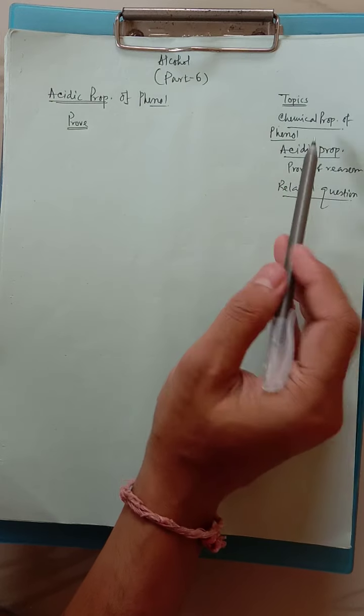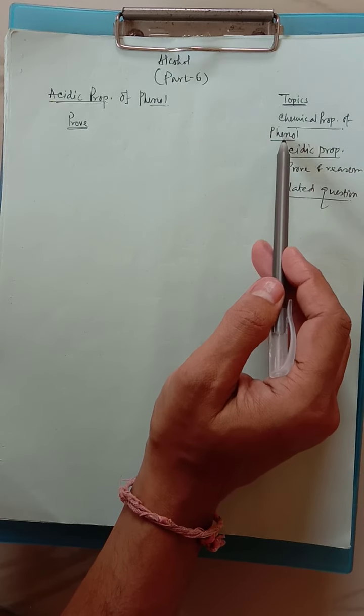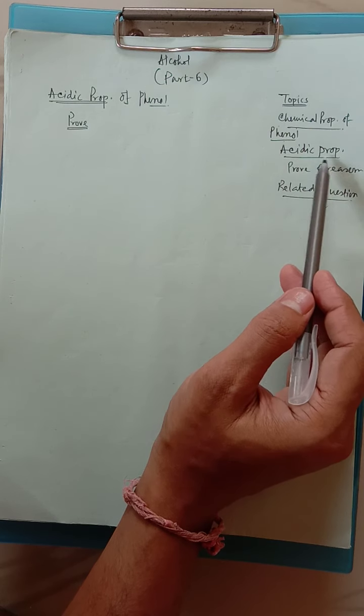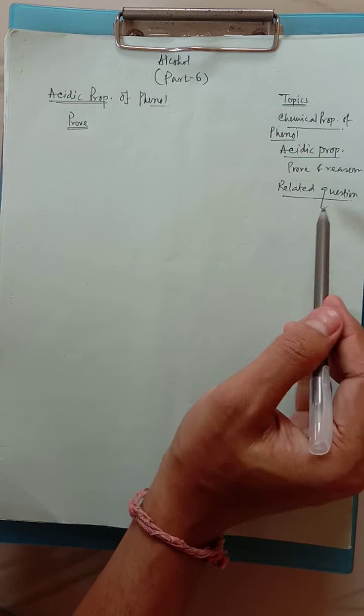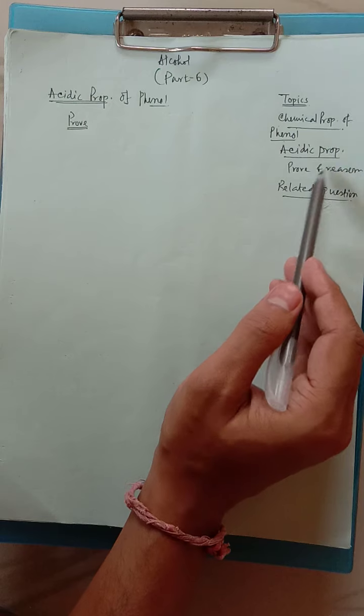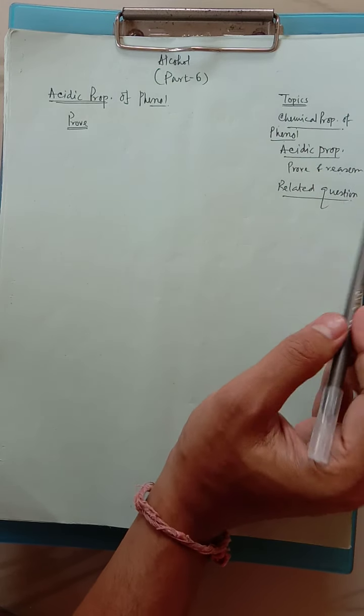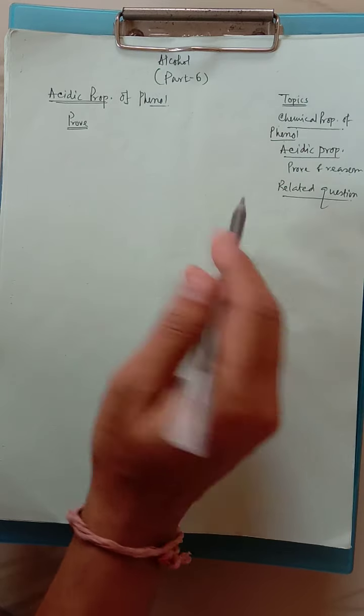Moving to the next part of alcohol, that is the sixth part. Here we will discuss the chemical property of phenol. Basically, only one chemical property I will discuss now. It is a little bit difficult to understand: the acidic property of phenol, its proof, the reason why it is acidic, and related questions.